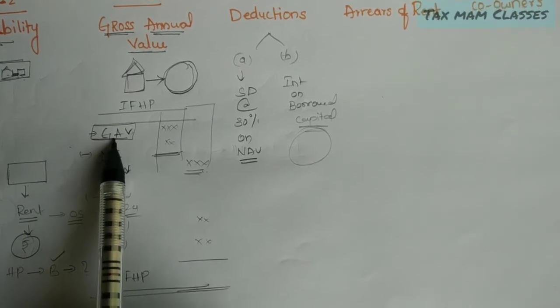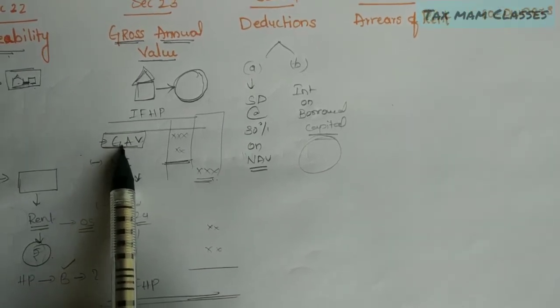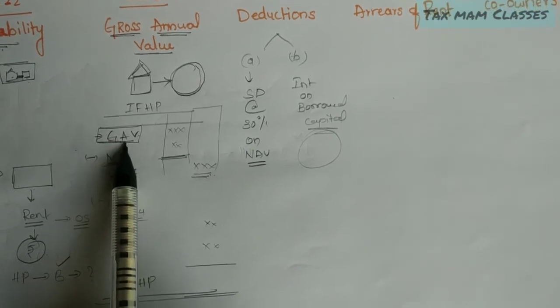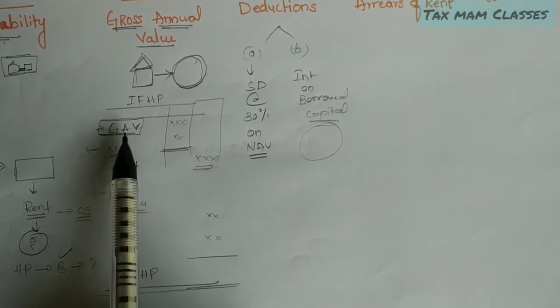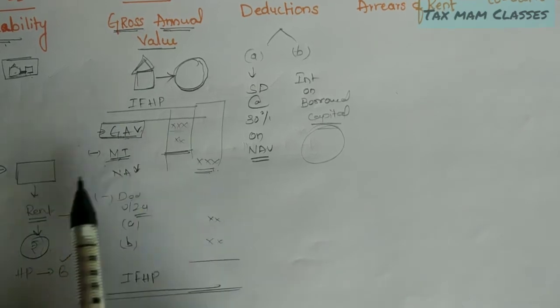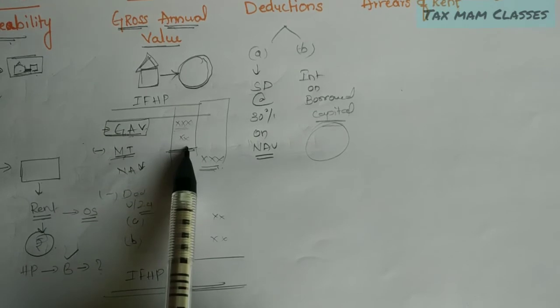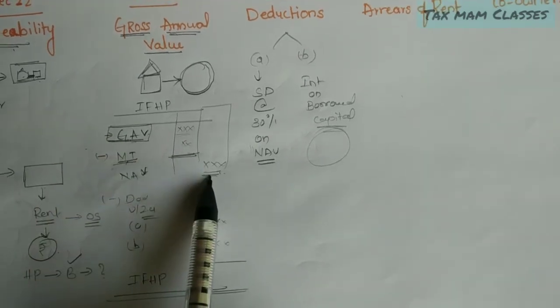We have to calculate the gross annual value. This is a 2-step or 3-step process. It is very easy. Every amount will be given in the question. You just have to put them into some provisions, and you will get the gross annual value. Once we get the gross annual value, the municipal tax will be given in the question. We have to deduct the municipal tax, and then we will get the net annual value.